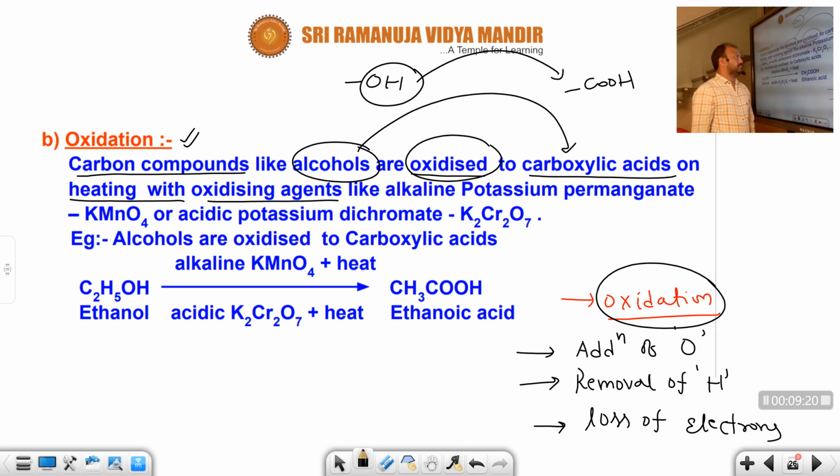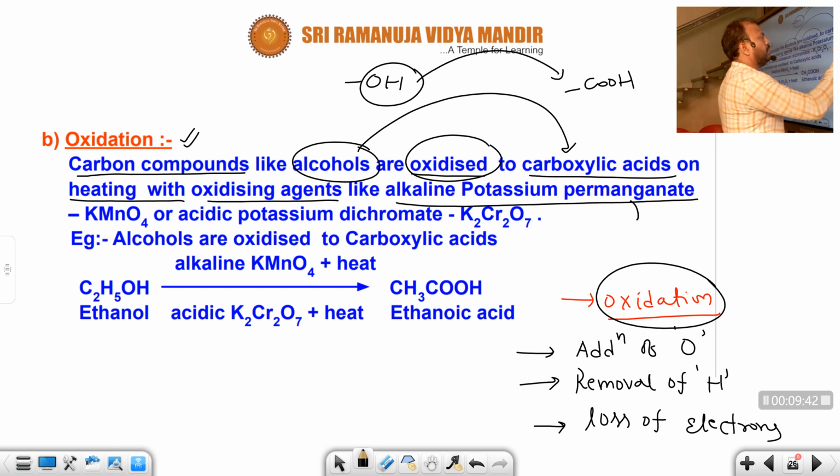Okay, students. Sorry, I made a mistake. Please allow me to correct it. Oxidizing agent means the substance which reduces itself and oxidizes other substances. That type of substance is called an oxidizing agent, like alkaline potassium permanganate.